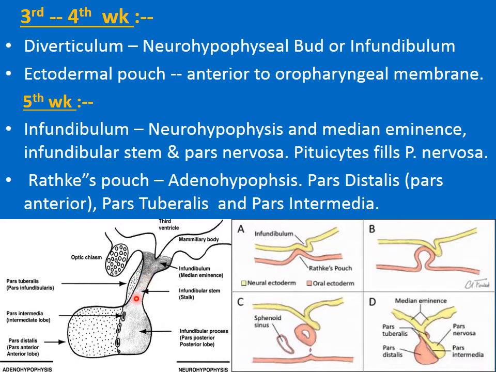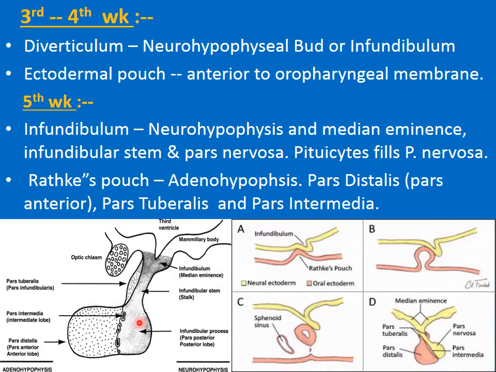Similarly, the lumen of the infundibular stalk also becomes solid when the axons grow from the hypothalamic nuclei, and they grow downwards through the infundibular stem and reach into the pars nervosa. So those axons, by their passage into the pars nervosa, fill the infundibular stem and convert it into a solid structure.